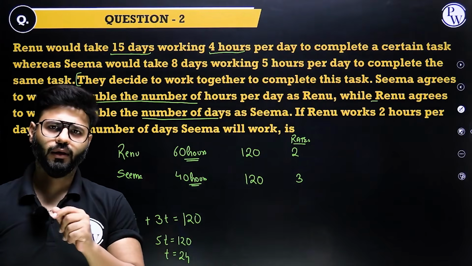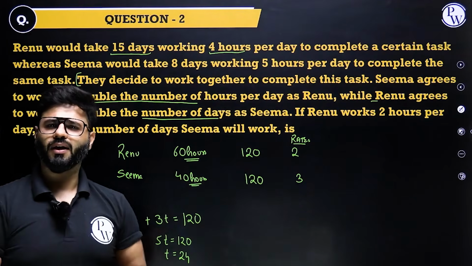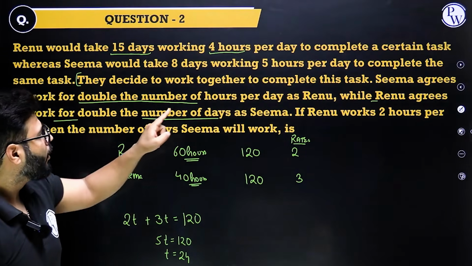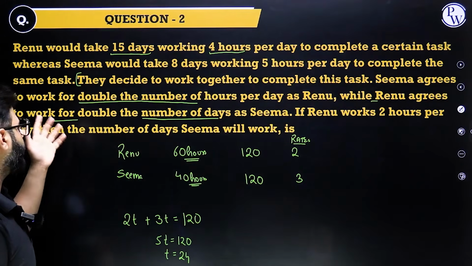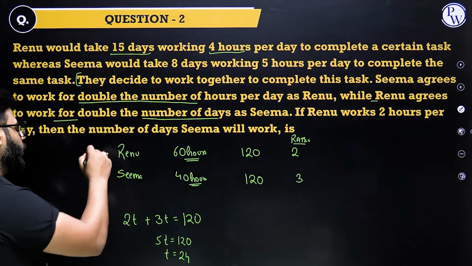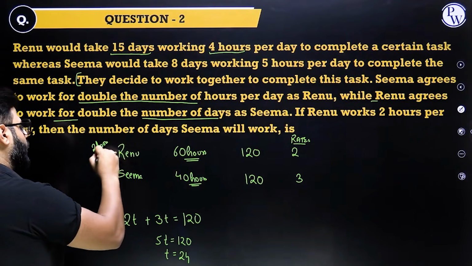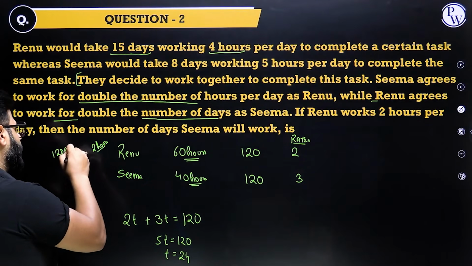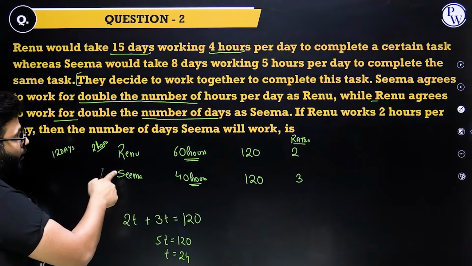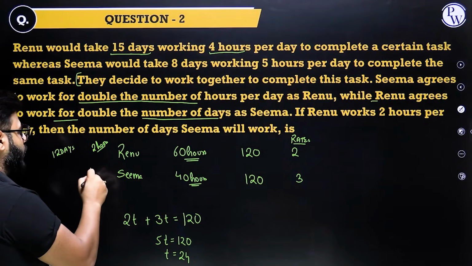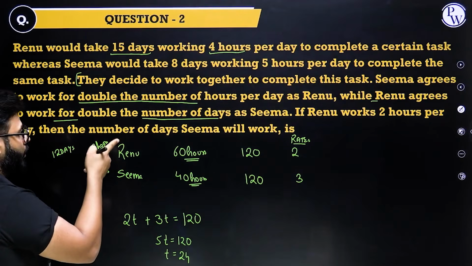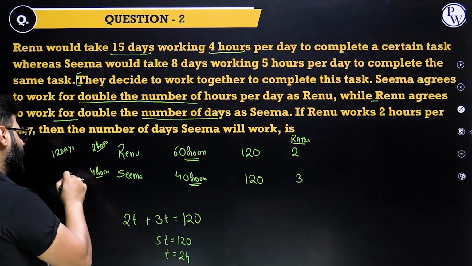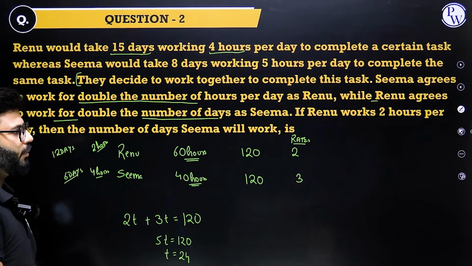Now, if both of them are taking 24 hours individually, I guess we can find out the number of days and everything. I just need one more piece of information. Let's go and check it out. If Renu works 2 hours per day, fantastic. Total she needs to work is 24 hours. That means she is going to work 12 days. 2 into 12, 24. Seema works double the number of hours, so she is going to work 4 hours. Have a look in the question. And she is also going to take 24 hours. So the time for her is 24 by 4, that is 6 days. Fantastic. We are done. Seema takes 6 days.